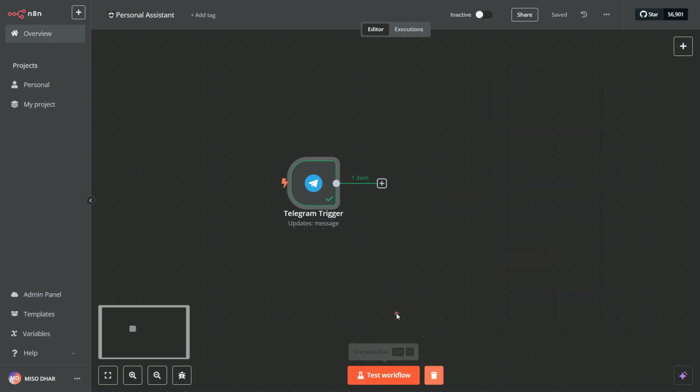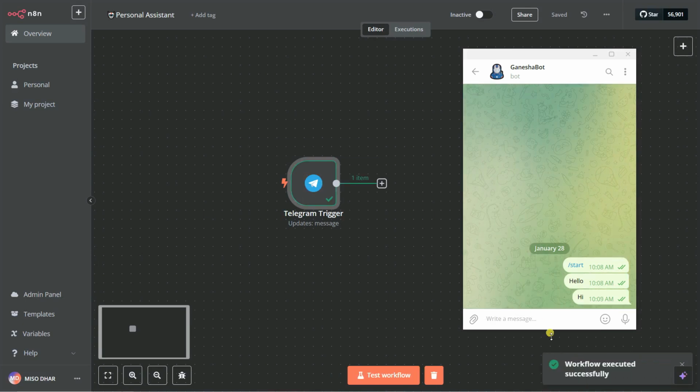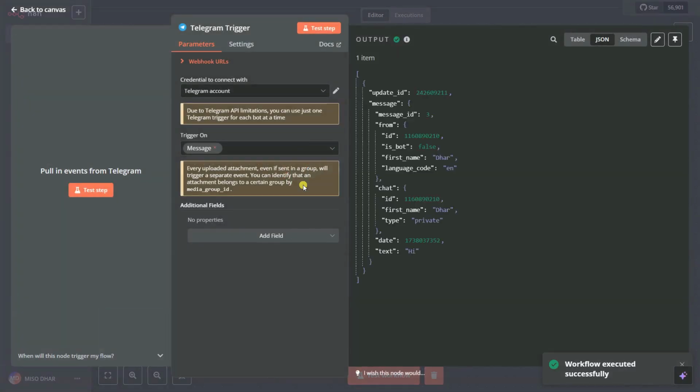You can test it here again. So let's test it here again. Let's say hi, and you can see here the workflow executed successfully. It may happen in the case of internet. Okay, so I'm going to click on here, and now you can see we have one text called hi, and the first name is nothing but Dhar. It's nothing but my Telegram account name, Dhar. So you can see that's my message.